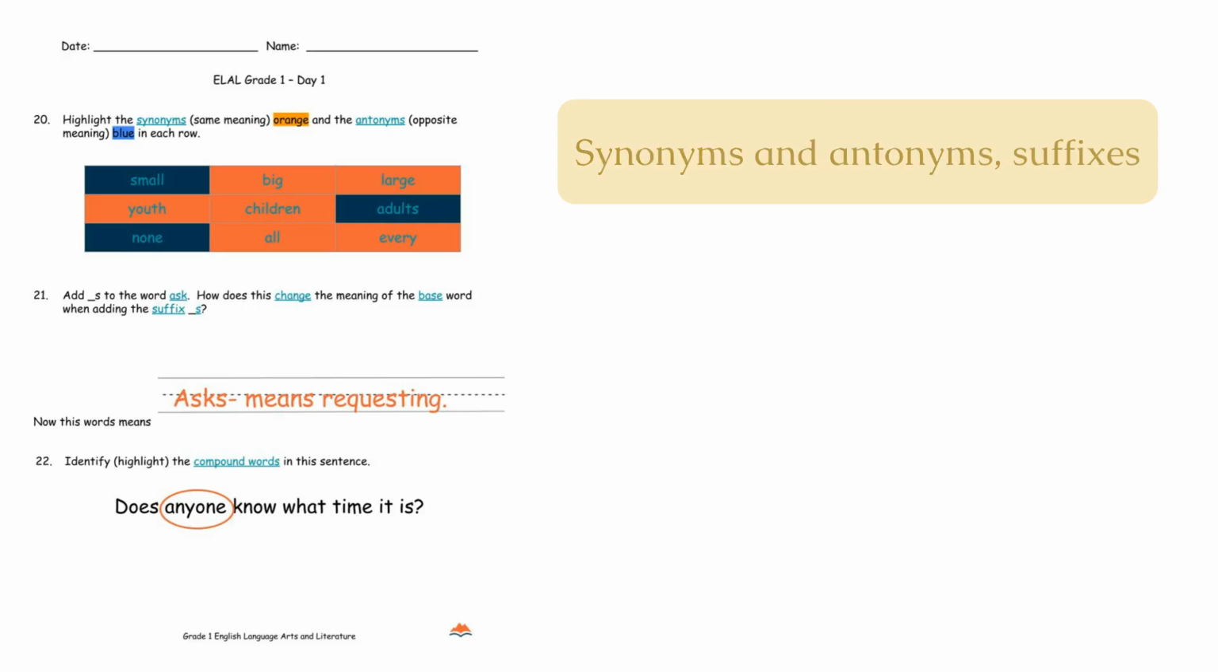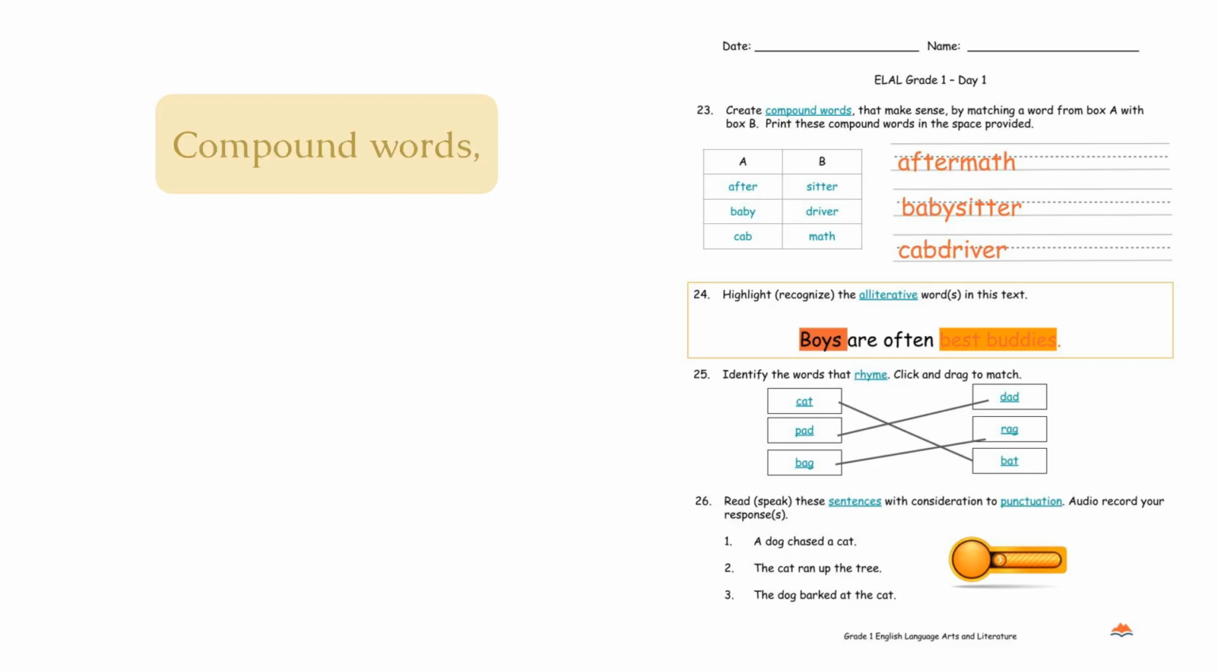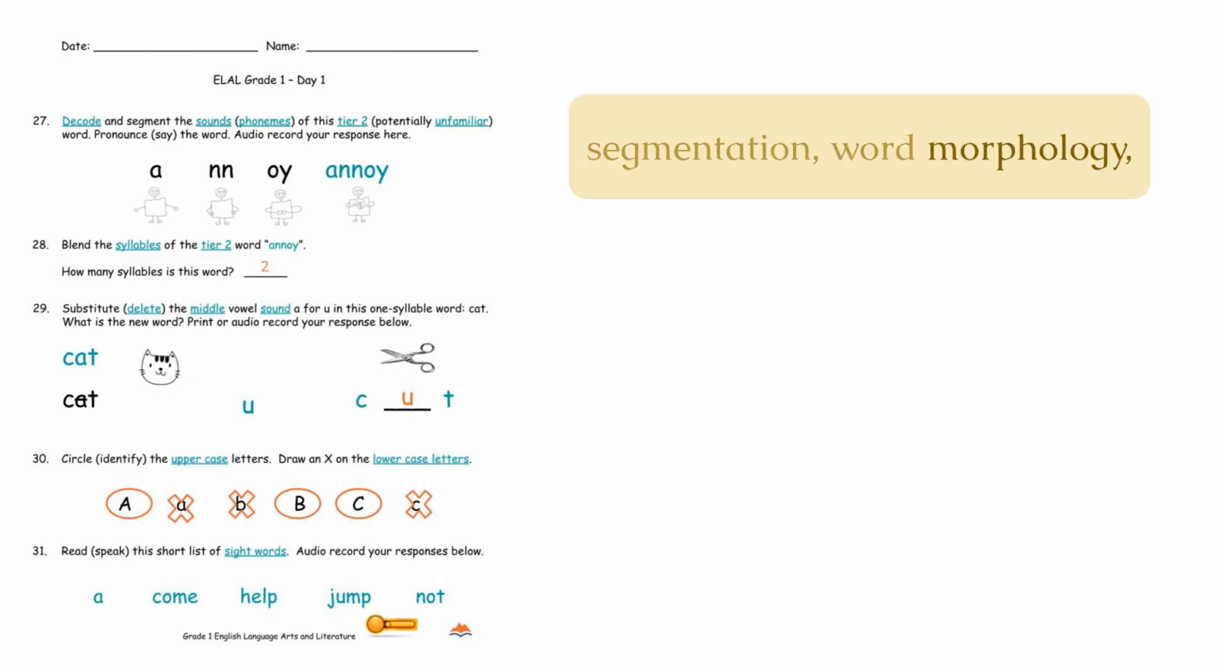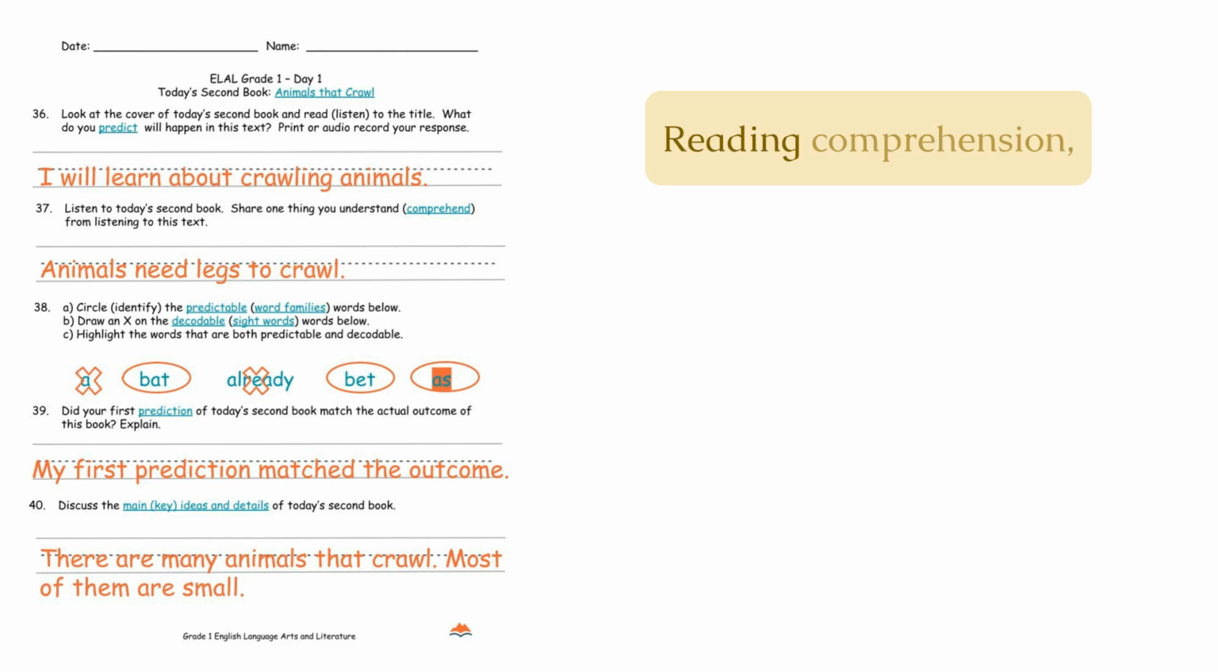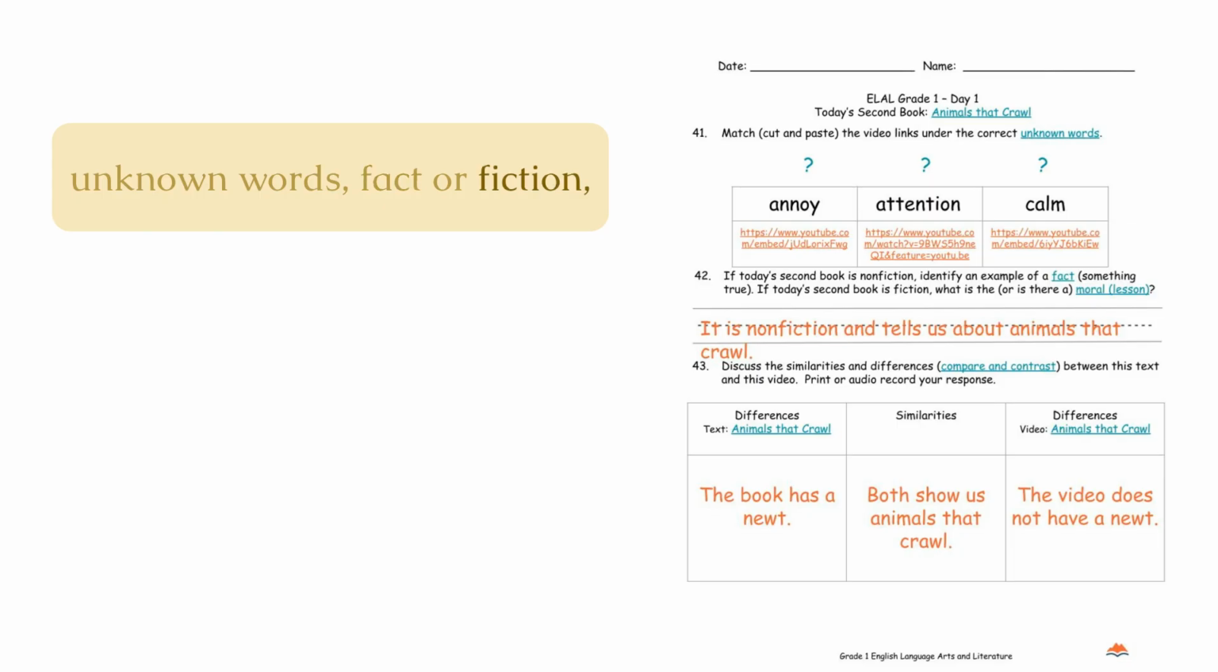Synonyms and antonyms, suffixes and compound words. Compound words, alliteration, rhyming words, and reading strategies. Segmentation, word morphology, upper and lowercase letters, and vocabulary words. Short vowels, consonant blends, long vowels, and bossy letter R vowels. Reading comprehension, predicting, reflecting, retelling, and predictable and decipherable words. Unknown words, fact or fiction, and similarities and differences.